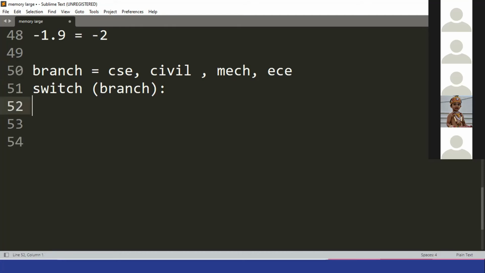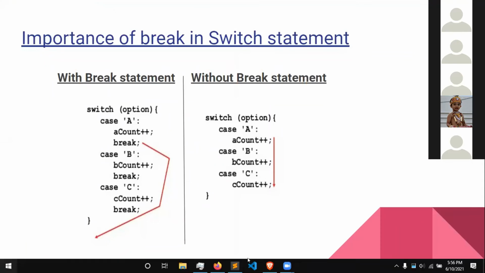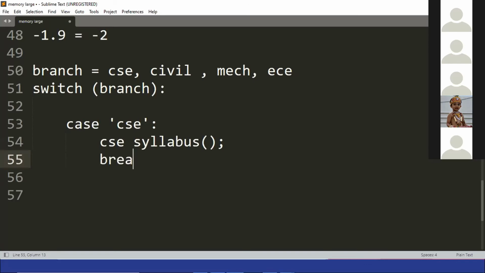So in switch I have put a branch. Case 1. What will I write in it? Look, it has to be written like this: case CSE. This branch will come over here. Like case is CSE, and for CSE we put the CSE syllabus. Okay, so we give him the CSE syllabus. Let's say this is a function which gives the CSE syllabus, and then we put break.